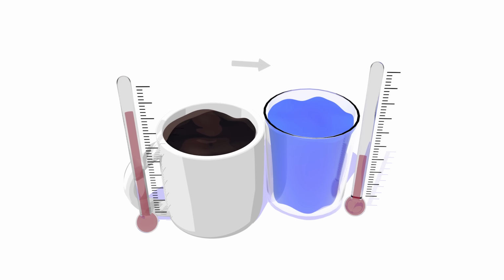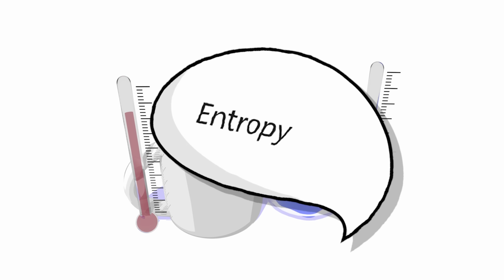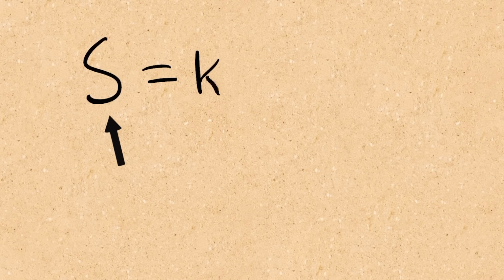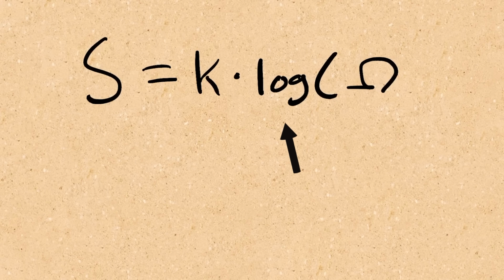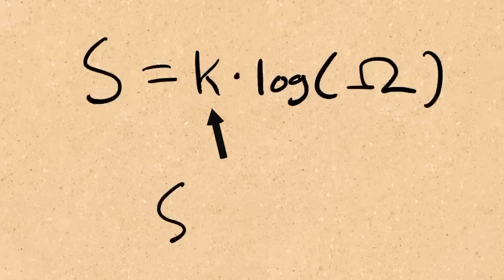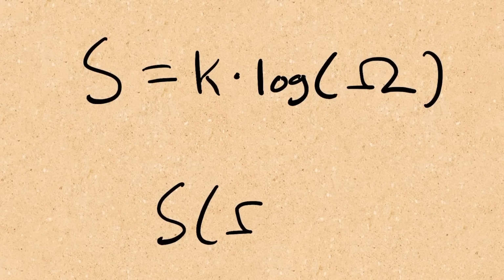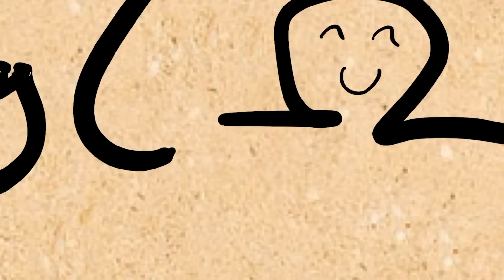This is what the second law of thermodynamics hopes to describe. You guessed it, it's called entropy. Let me start out with the definition of entropy as it's given by Boltzmann's constant k times the logarithm of the multiplicity. The equation is defined like this because multiplicity is a big number, so we are scaling it down by taking the logarithm, and we are multiplying by k to get the units right. Entropy only depends on multiplicity. So if you understand multiplicity, you understand entropy.